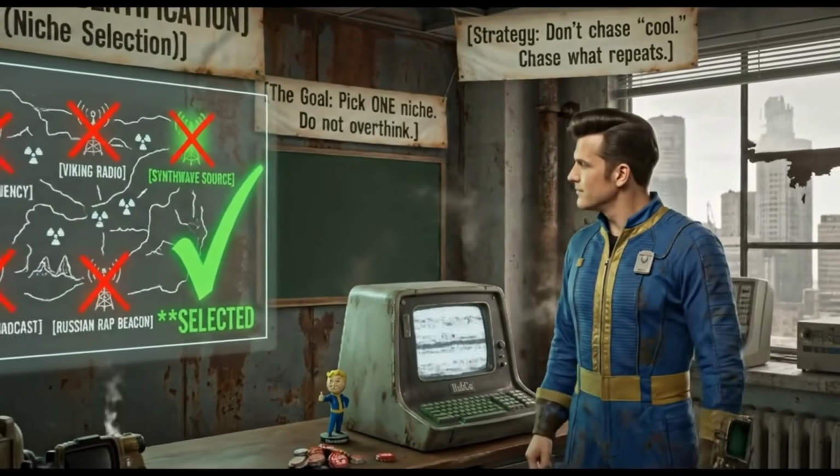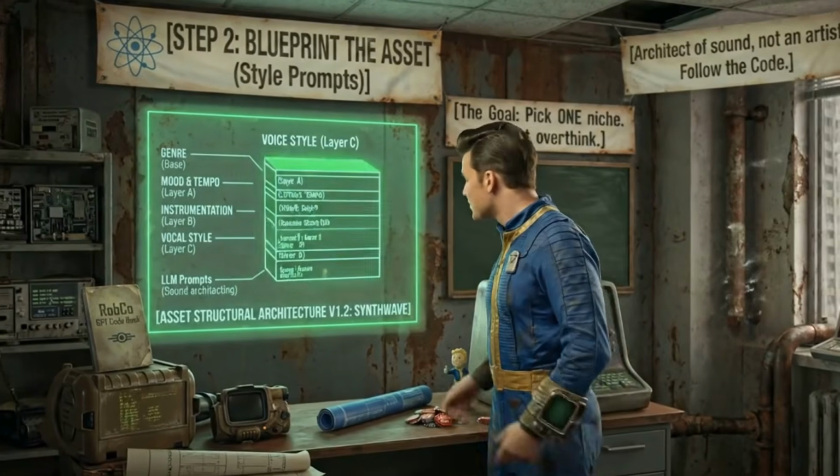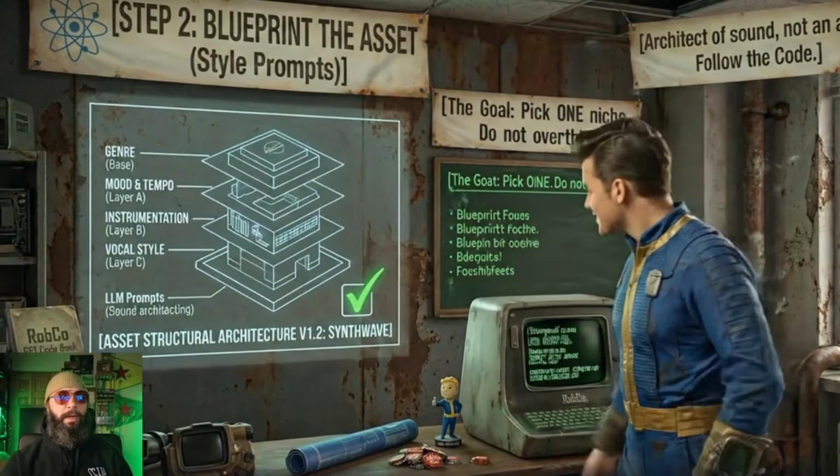I use vidIQ. Welcome, fellow builders. Today, we're dissecting the blueprint for creating the perfect audio asset. Let's start with the foundational layers. All right. Hope that didn't sound too weird.